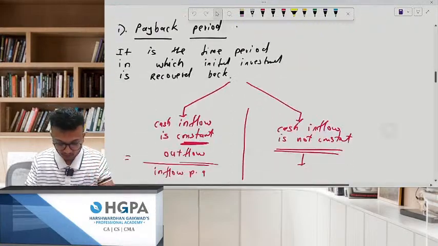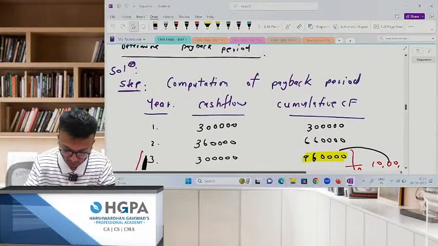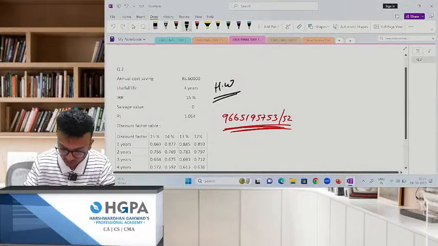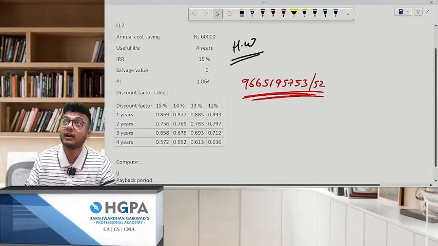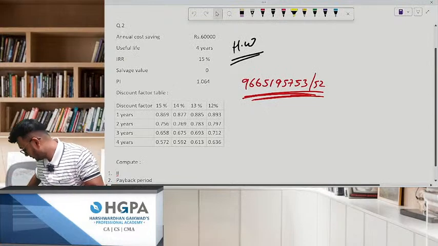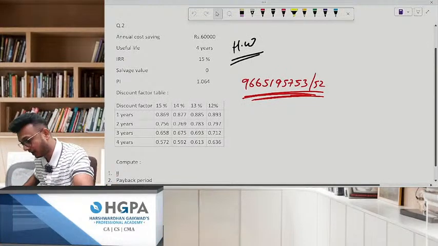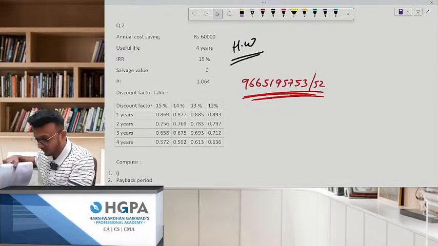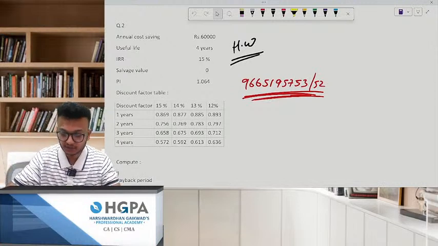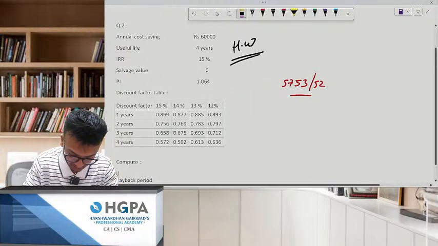Now, please tell me one thing: you have done the homework, and I will just cross check it. This was the homework. How many of you have done it? I'll do one thing. I'll just write the answers first, then we will go ahead. Make sure your answers are matching with this.